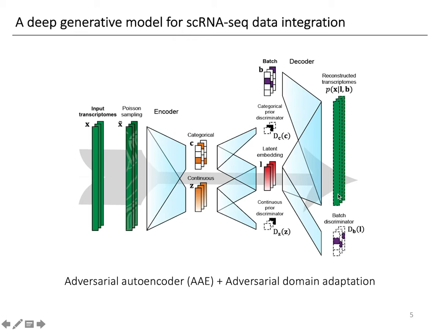The AAE model is extended by batch adversarial alignment. Specifically, an additional batch discriminator network is introduced to predict the batch origin of individual cells based on cell embeddings, and the encoder network is trained in an adversarial manner to fool the batch discriminator. So when the model converges, cell embeddings of the same cell types from different batches would be aligned together.